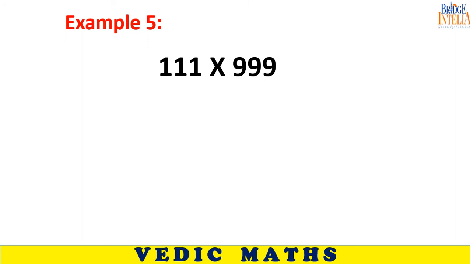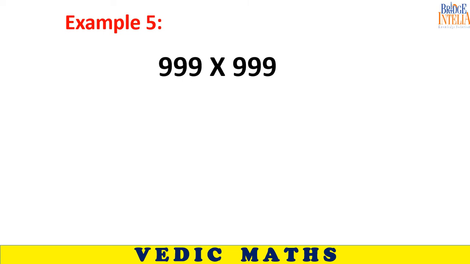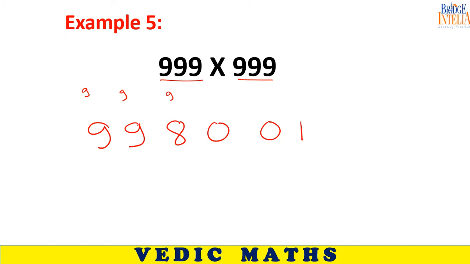110889. 9 minus 1, 9 minus 1, 9 minus 1. So that's why. Come on. These types of questions are very common in competitive exams, but nobody knows the shortcut. But now you know the shortcut. 998001. Yes, very good.